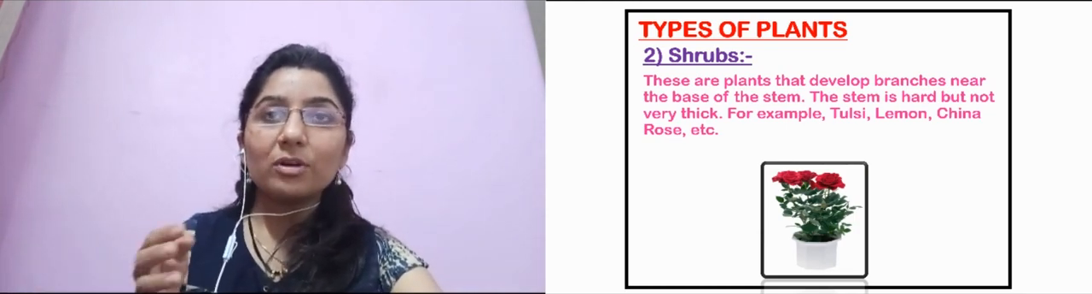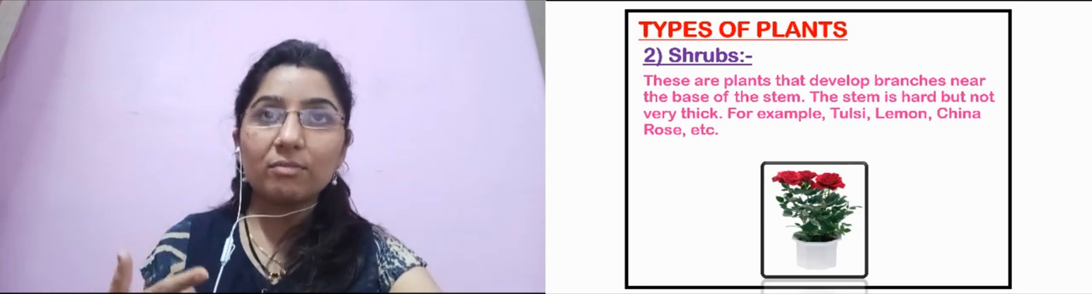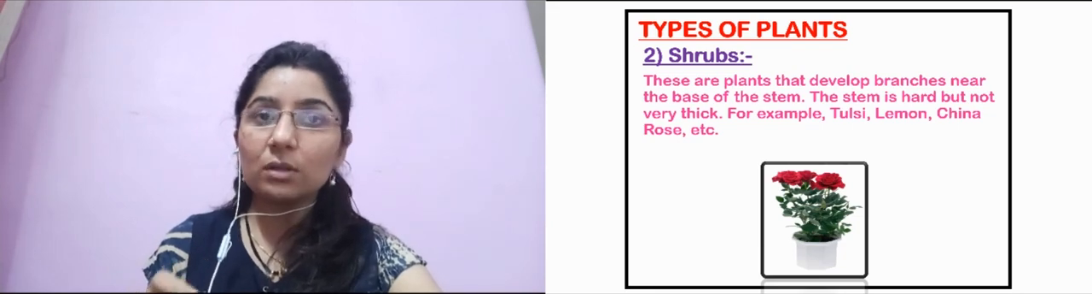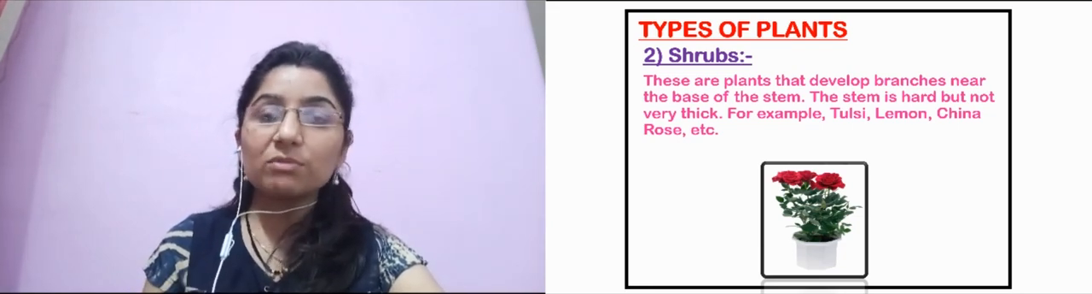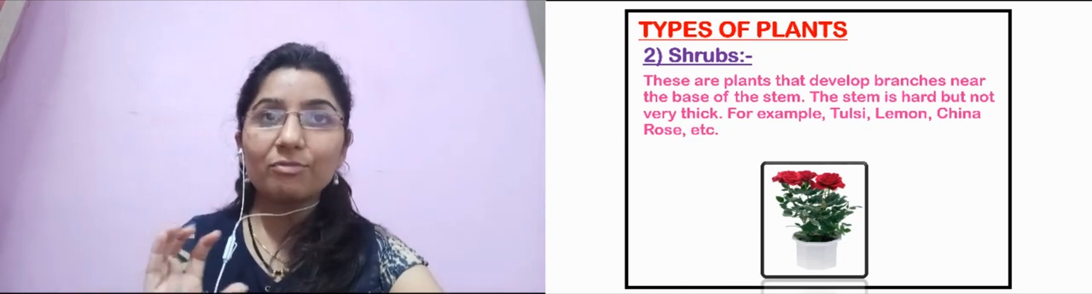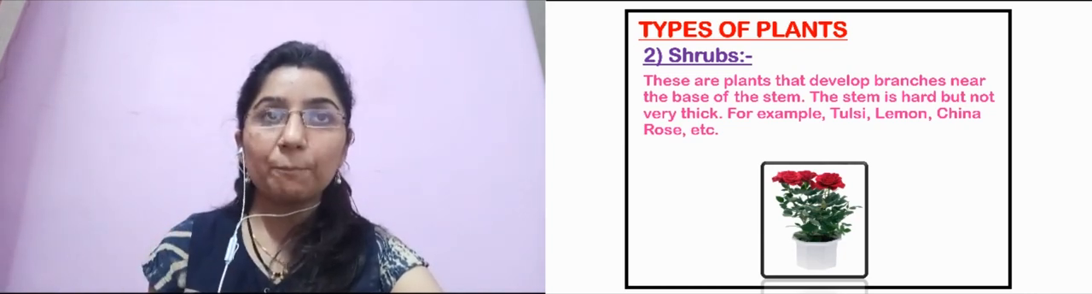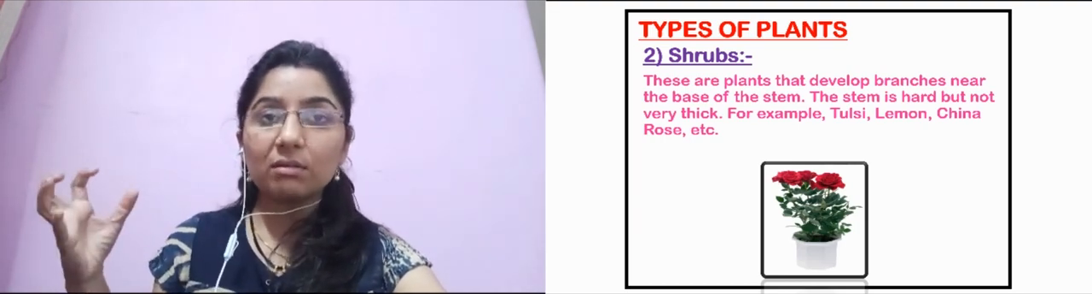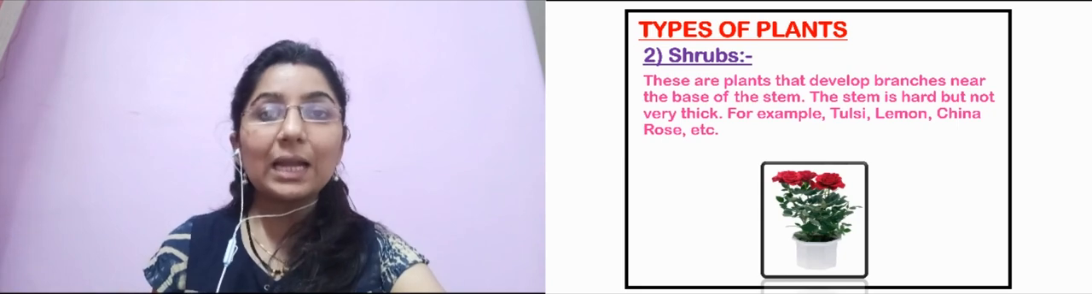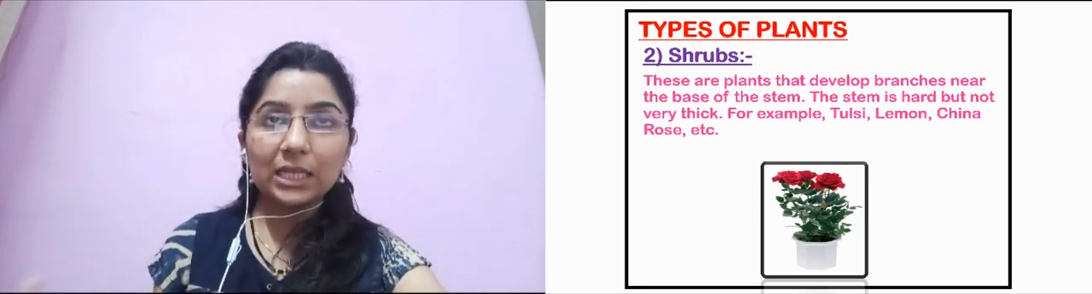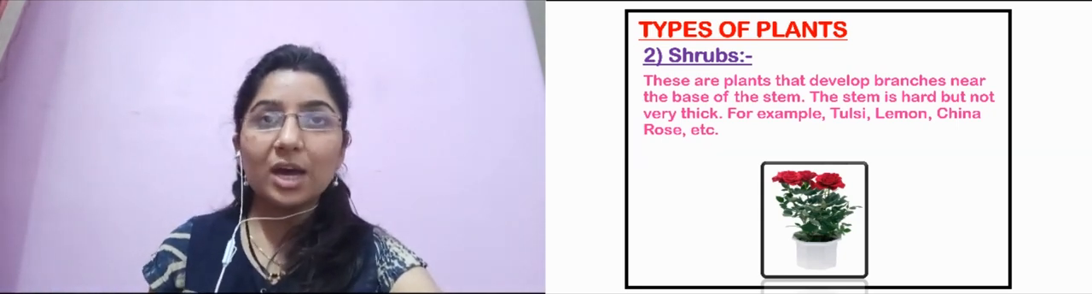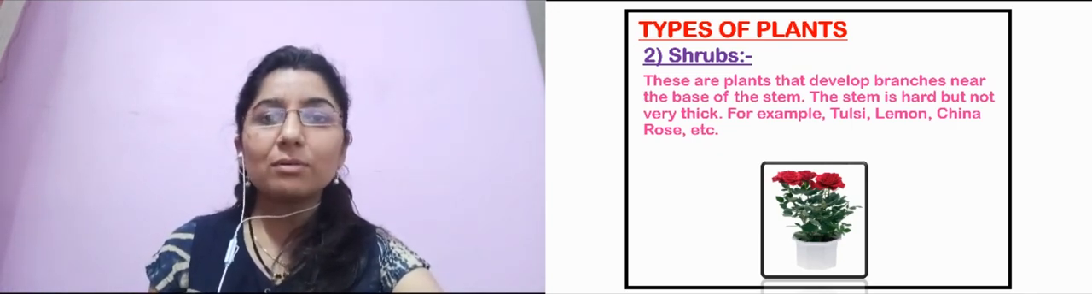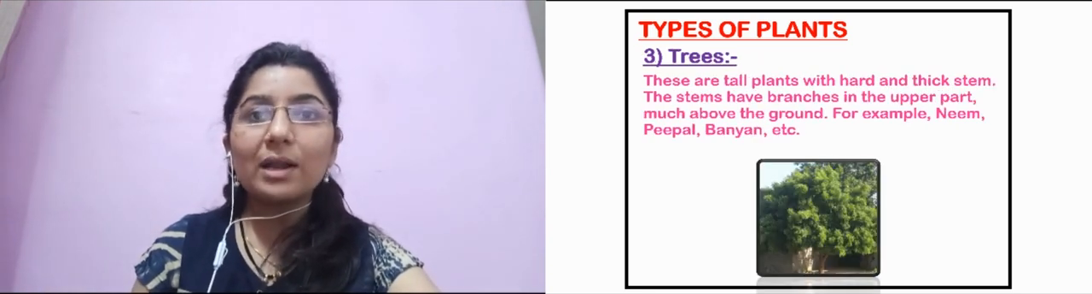If you go to the next level from herbs to shrubs, you can see these plants develop branches near the base of the stem. From the base of the stem itself, the branches start growing, and they have a quite branched stem. The stem is hard, but it is not very thick like the trees have. Neither is it so tender like in the herbs. So shrubs are midway. Examples are tulsi, lemon, china rose, and all kinds of roses.